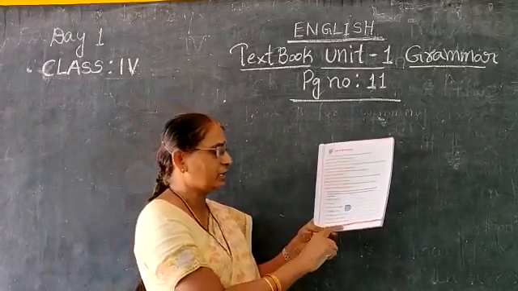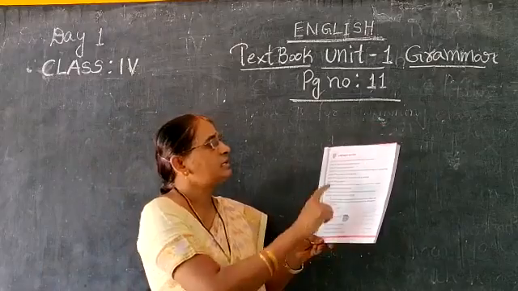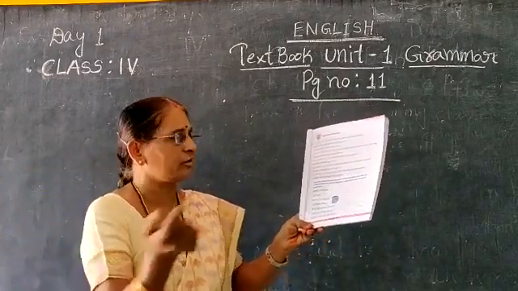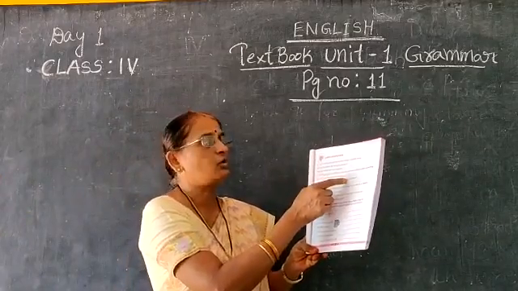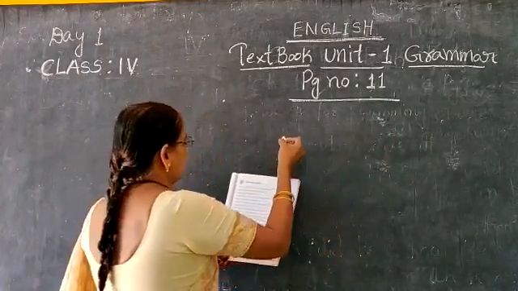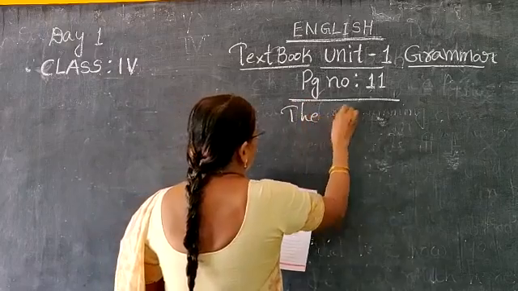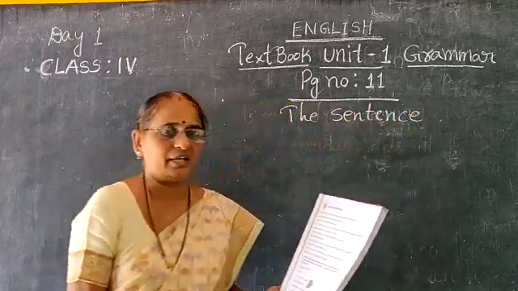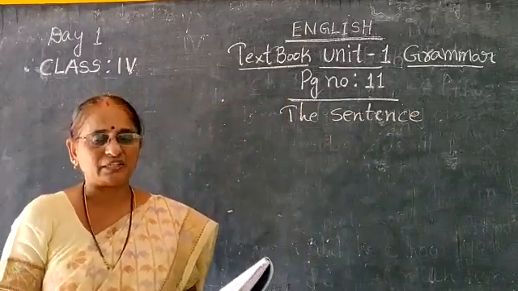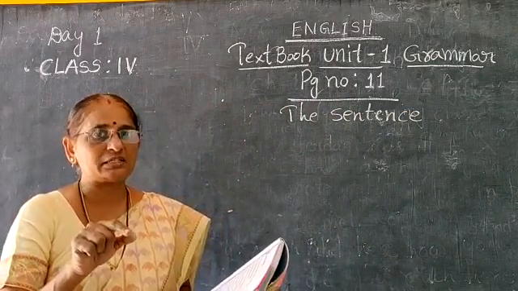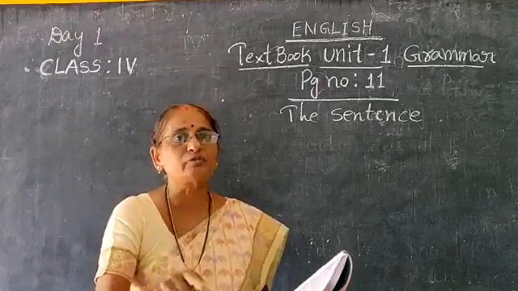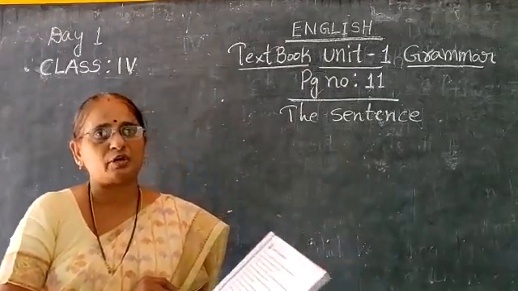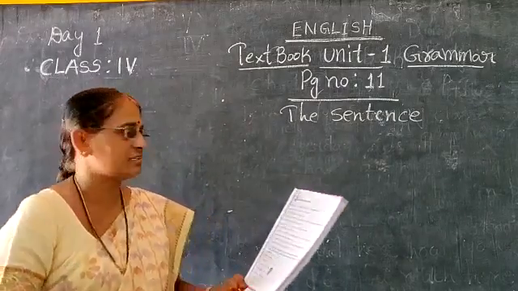Now this is our English textbook, page number 11, Learn Grammar. It is the same sentence chapter, a continuation of that one. In this book, kinds of sentences. How many types of sentences are there? How to form the sentence? Which punctuation mark do we put at the end of the sentence? In today's class, I am going to explain how many types of sentences there are, children.